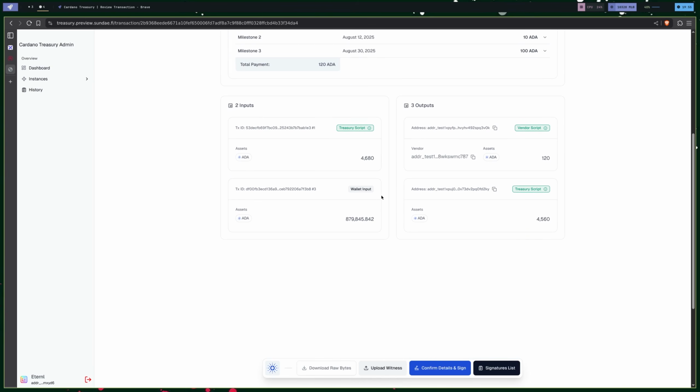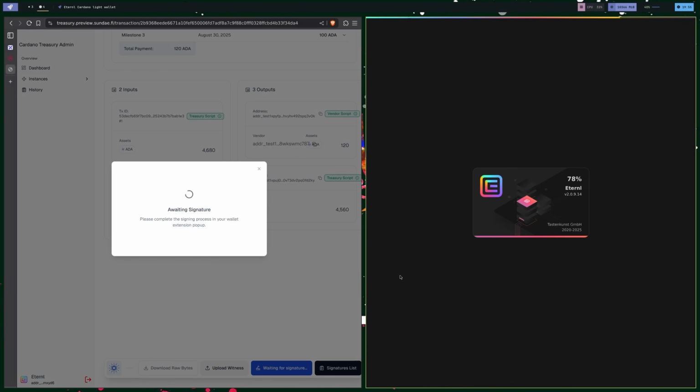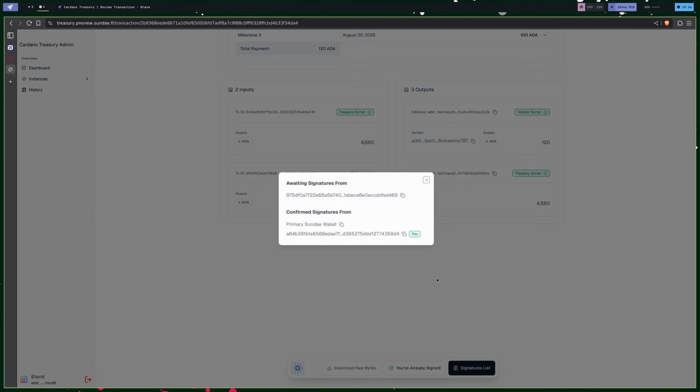And then I can review the transaction carefully. I can download the raw bytes. If this is an air-gapped wallet or something that's offline, I can upload my transaction witness separately, or generated through the Cardano CLI or whatever tools I'm using. Or if this is a SIP30 wallet, I can just confirm and sign. Sign and submit. There we go. Now this has been signed by both of these wallets.